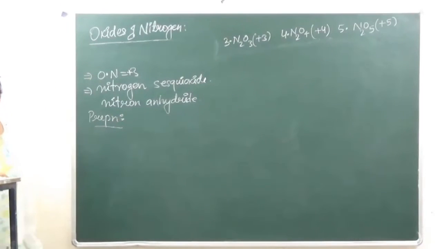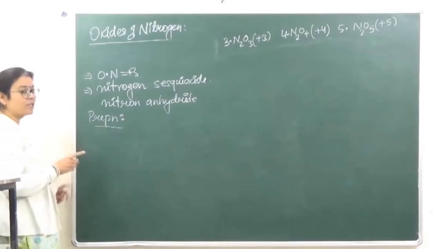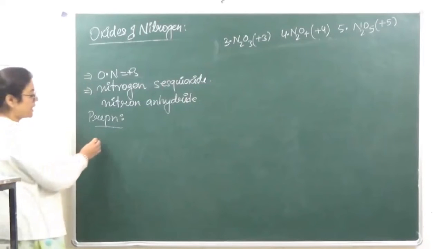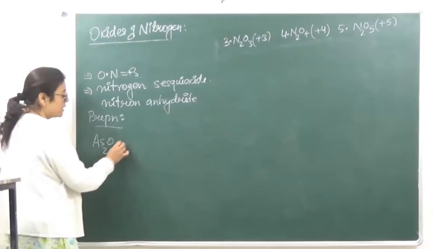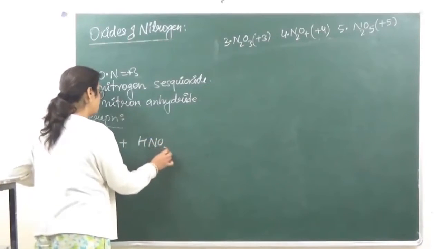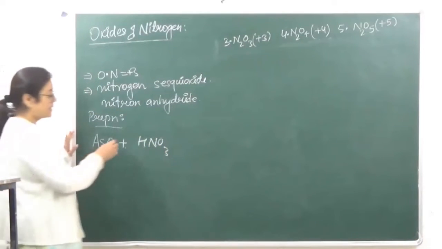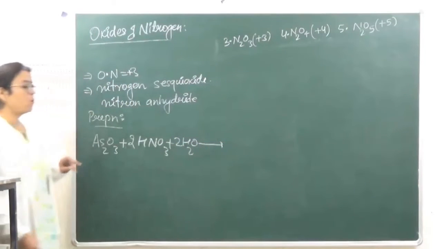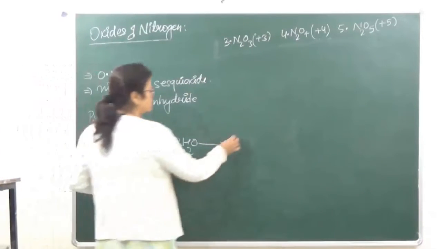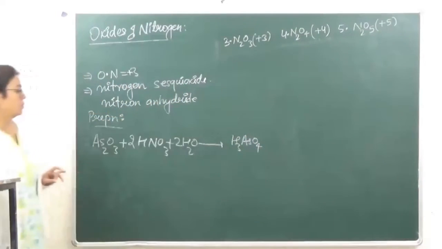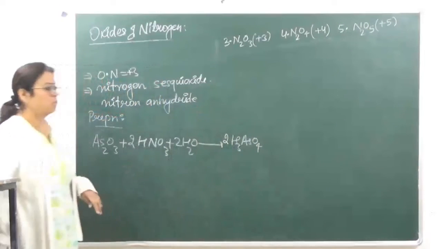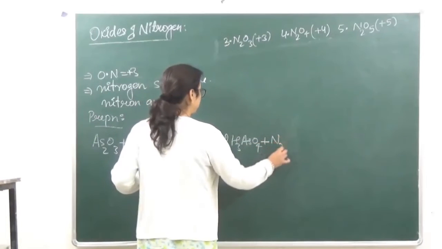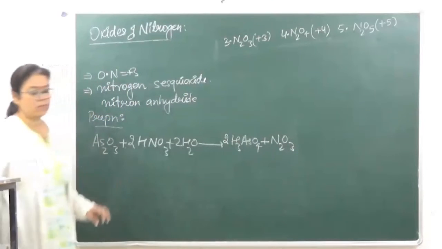In what way do we prepare it? It is prepared by the reduction of HNO3 by As2O3. We will react it with arsenic oxide. So we have arsenic oxide plus nitric acid. The reaction takes place in presence of water to give us arsenic acid, plus we are going to get nitrogen trioxide.